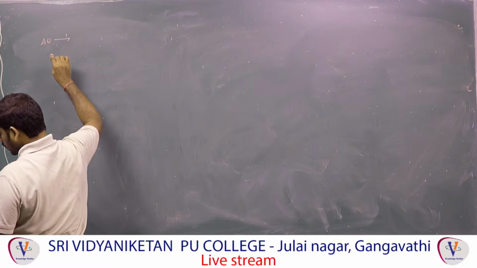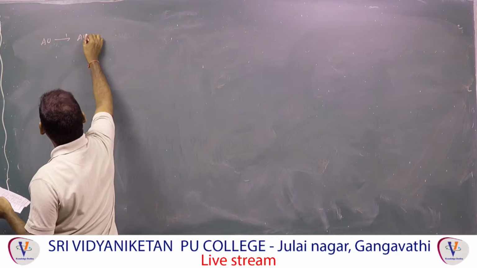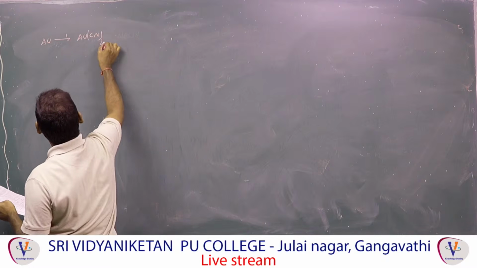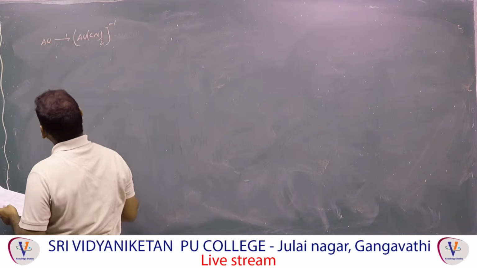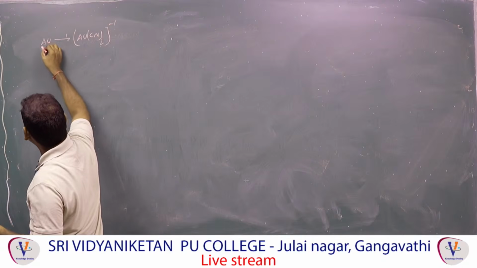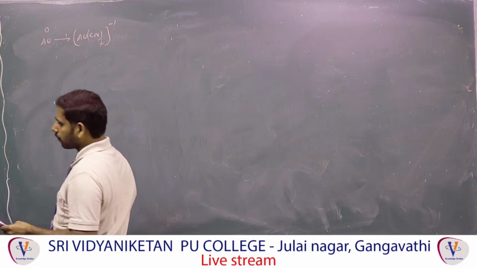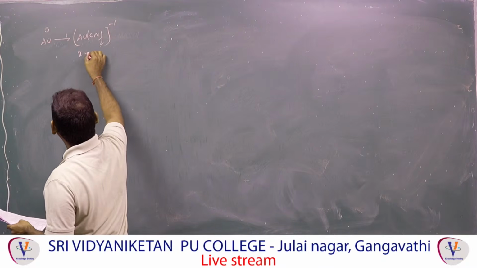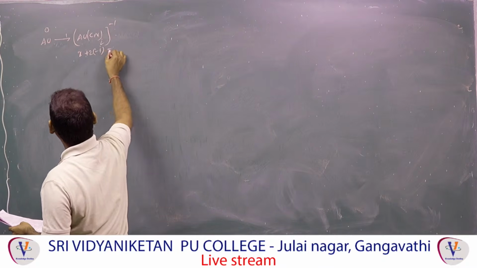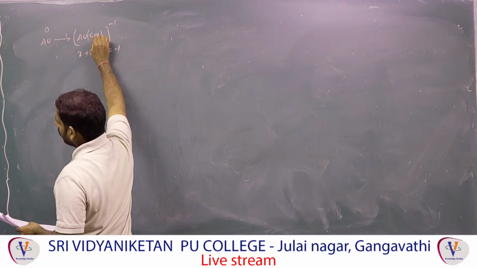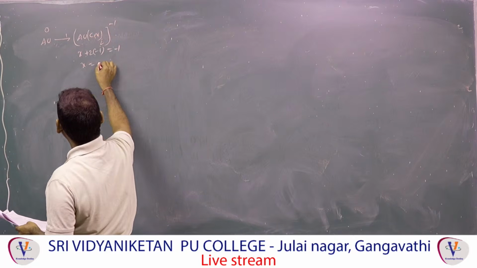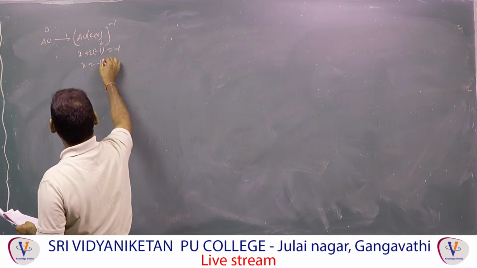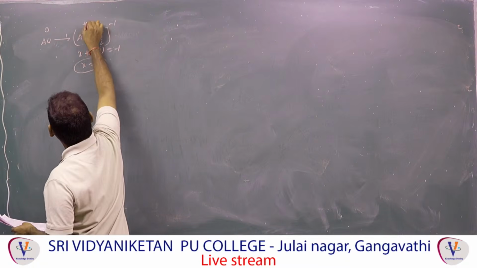Au is converted to what? Au(CN)2 minus 1. That means the oxidation state of Au in the elemental state is 0. In the complex, x plus 2 into minus 1 equals minus 1, because cyanide is minus 1. So x equals minus 1 plus 2, we get plus 1. That means here the oxidation state is plus 1.